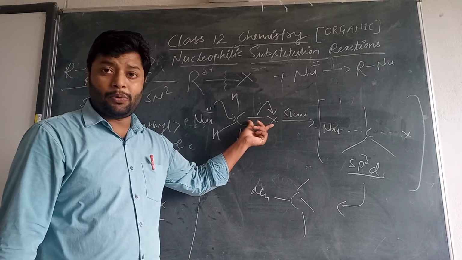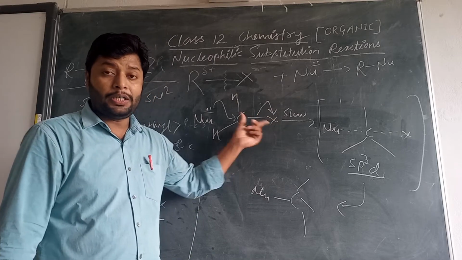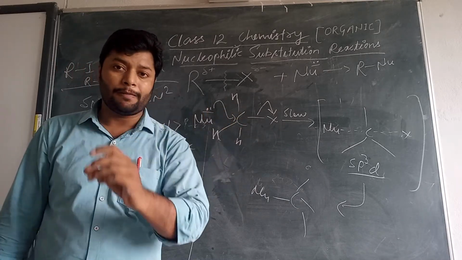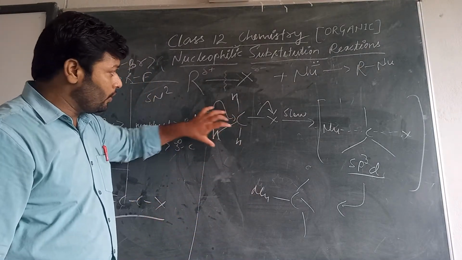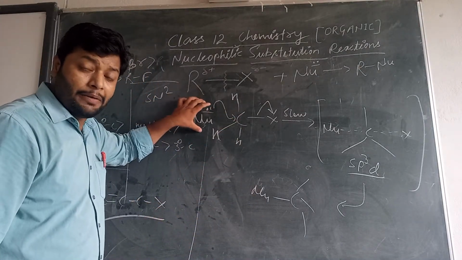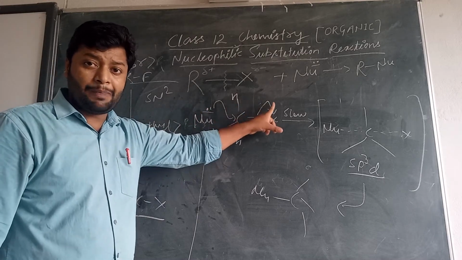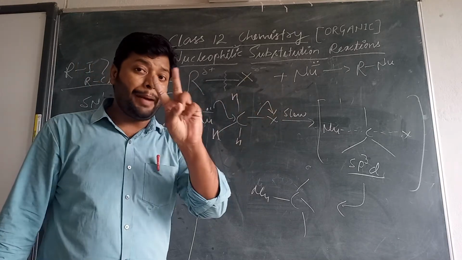This step contains the breakdown of the bond, and it has 2 different molecules involved, called bimolecularity. So you can see in SN2 the nucleophile attacks from the back side, with 2 different molecules involved. The step is slow. This is called the rate determining step.